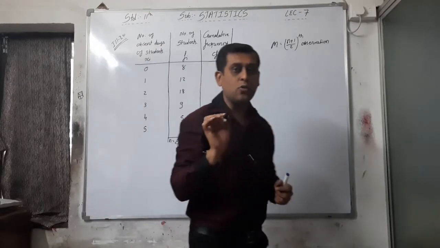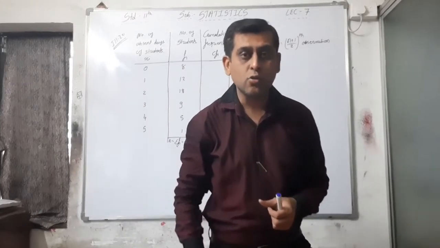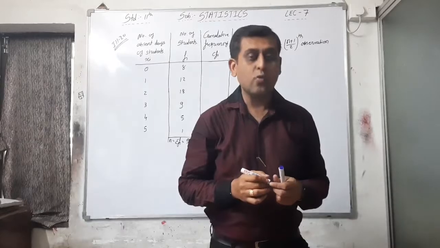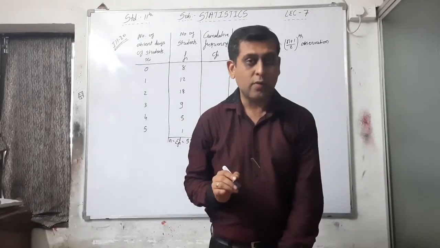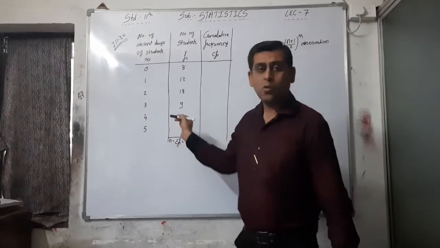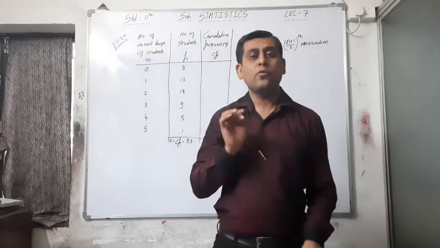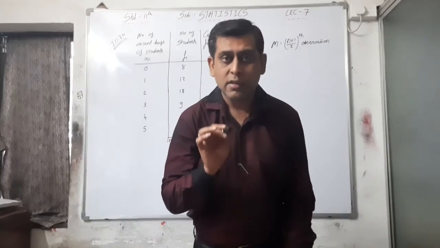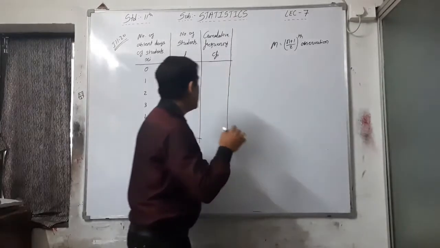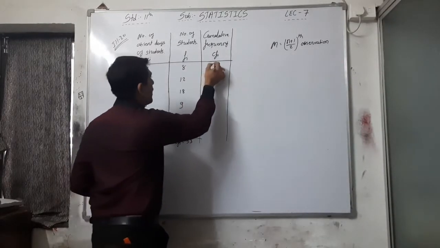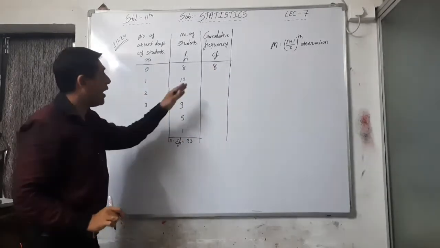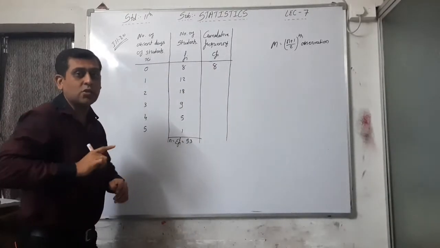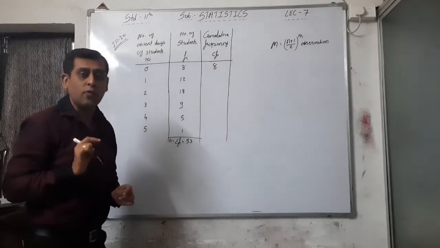Whenever discrete group data and continuous group data is given and you have to find out the median from that, then first of all you have to prepare one column. First write the question and then prepare one column, that is CFI. See here, you write 8 as it is, that is the first frequency, no change, and then add the next one to find the cumulative frequency.